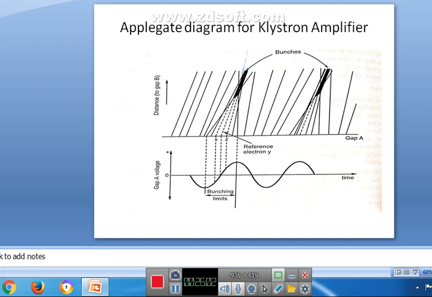Here the electrons gradually bunch together as they travel down the drift space.